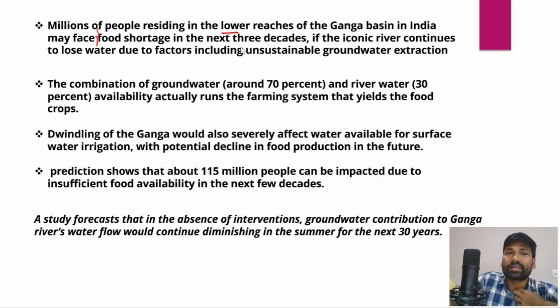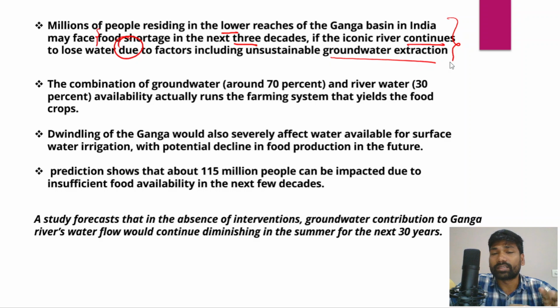It is expected that in the next 3 decades the groundwater tables and the flow in the Ganga river would significantly decline, and that would impact food production and productivity as well. In fact, the Ganga river would continue to lose water due to factors including unsustainable groundwater extraction. Remember, in the agriculture practiced in the Gangetic Valley, farmers very often extract water in an unsustainable manner, and they also flood the fields with water.